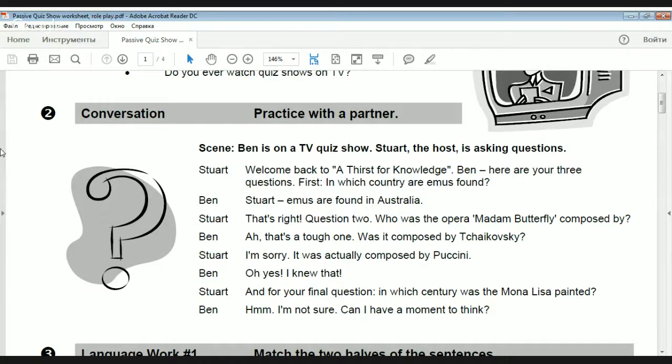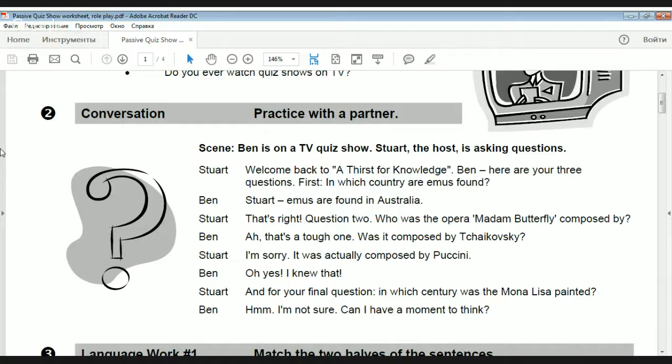Welcome back to A Thirst for Knowledge. Ben, here you are. 3 questions. First, in which country are emus found? Emus, these are such animals. They are nice and look like ostriches, as for me. Stuart, emus are found in Australia.